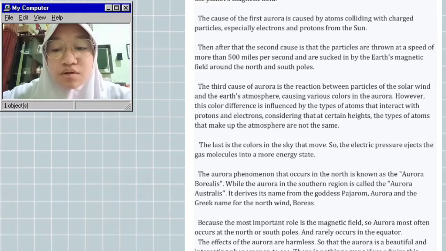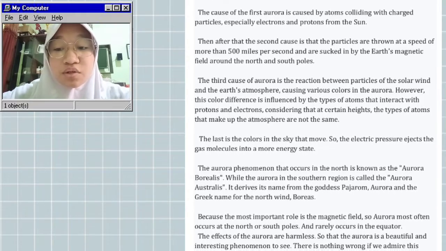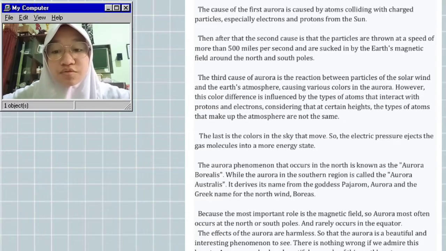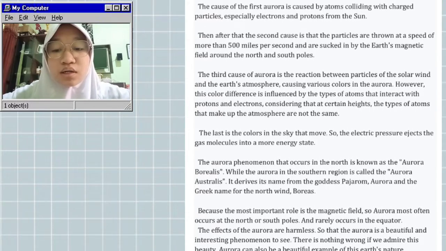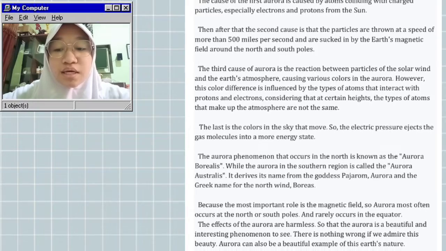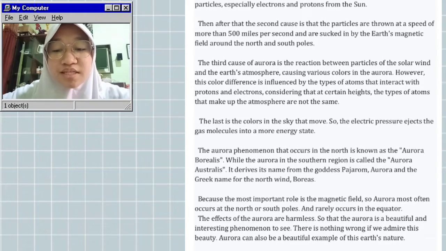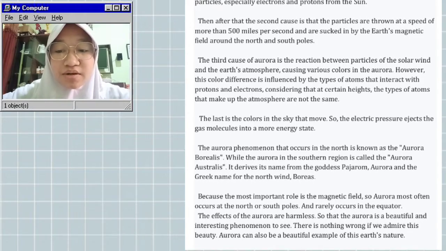The third cause of aurora is a reaction between particles of the solar wind and the Earth's atmosphere, causing various colors in the aurora. However, this color difference is influenced by the types of atoms that interact with protons and electrons, considering that at certain heights, the types of atoms that make up the atmosphere are not the same.